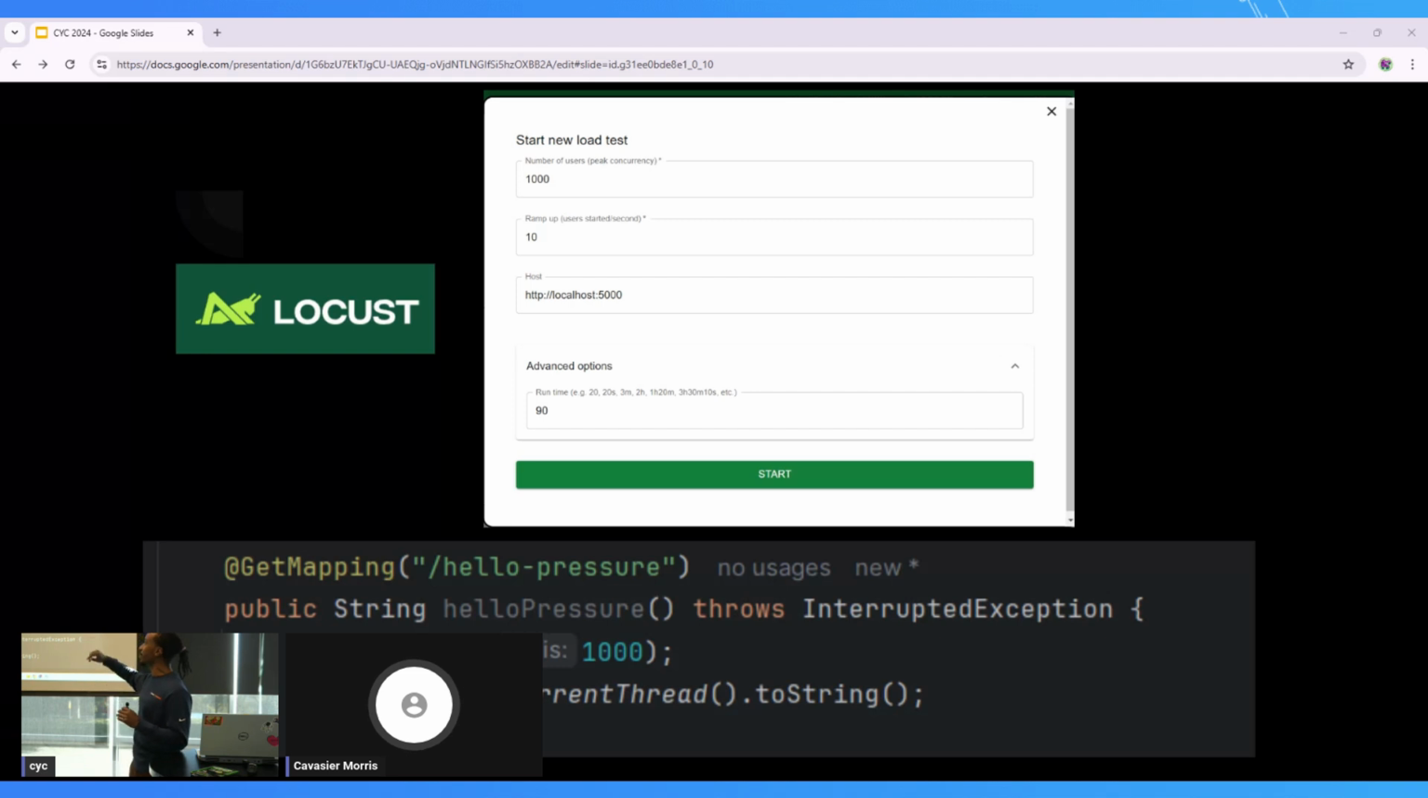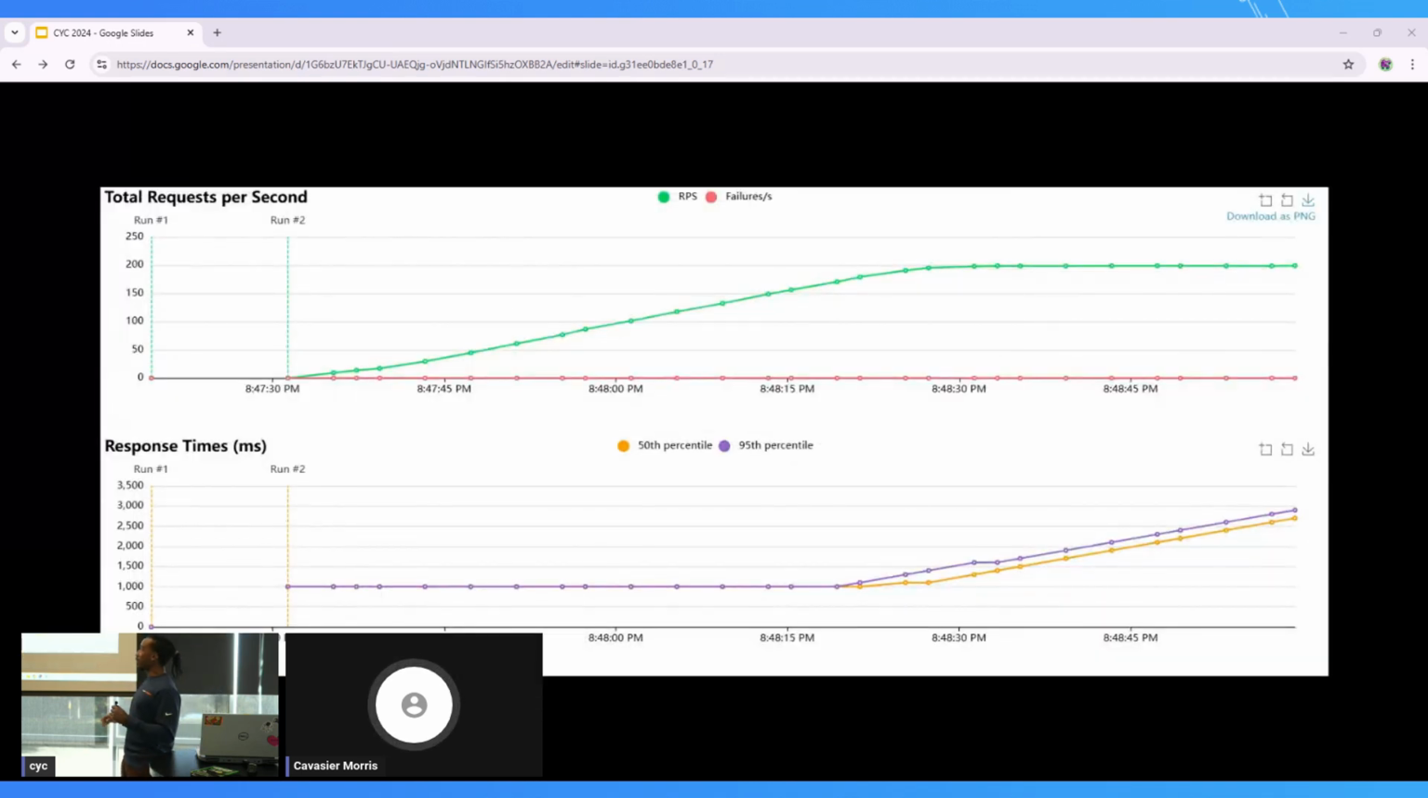My test was to do 1,000 concurrent users. Effectively every second, 10 users would get spun up, and those users would start hitting my application nonstop. You'll be able to see that in the graph on the next one. I did that for 1.5 minutes. It was not even that long of a time. This was without virtual threads enabled. On the top side, I have requests per second that reached about 200 requests per second. And then there's a 95th percentile and a 50th percentile. They were pretty close for the most part.